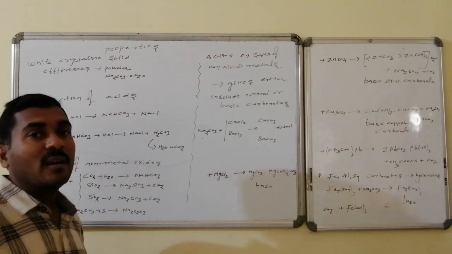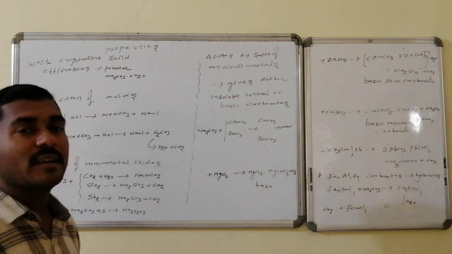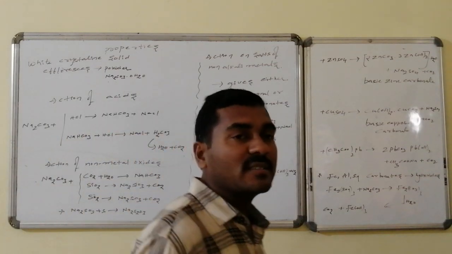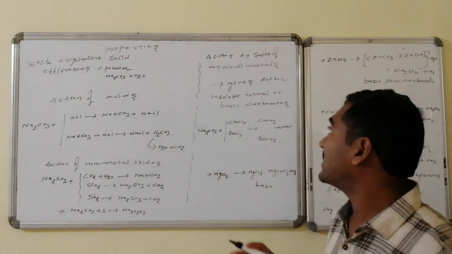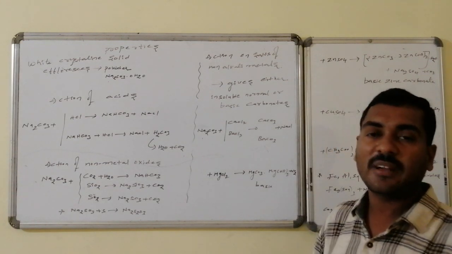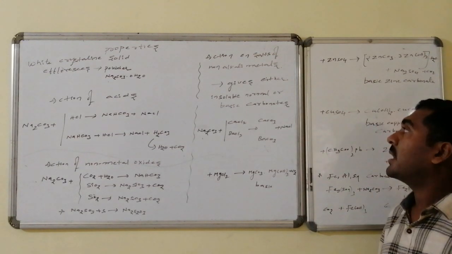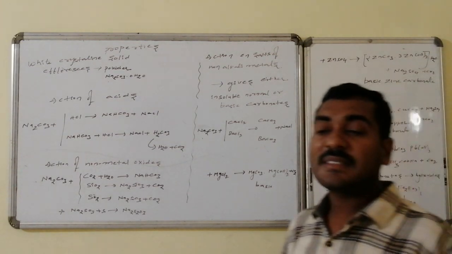Action on salts other than those of alkali metals: the corresponding salts, on reaction with sodium carbonate, give either insoluble hydroxides, normal carbonates, or otherwise basic carbonates.